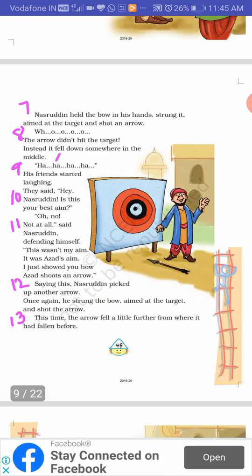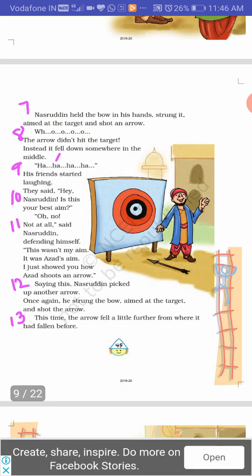There are 2 more pages which are to be explained, but I will stop now over here. I will explain those 2 pages later.